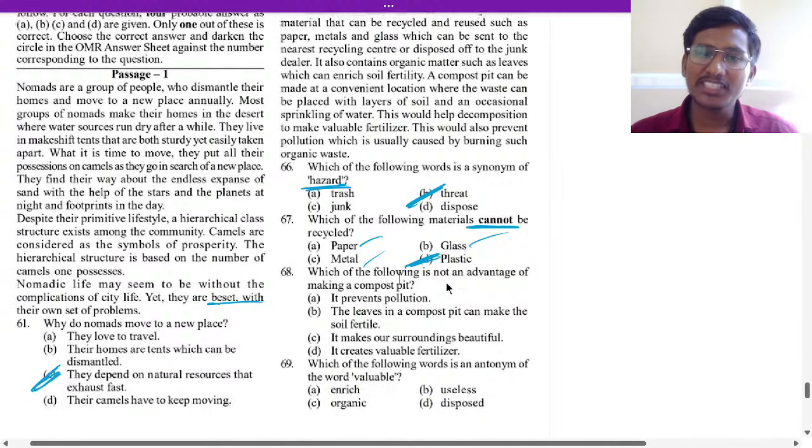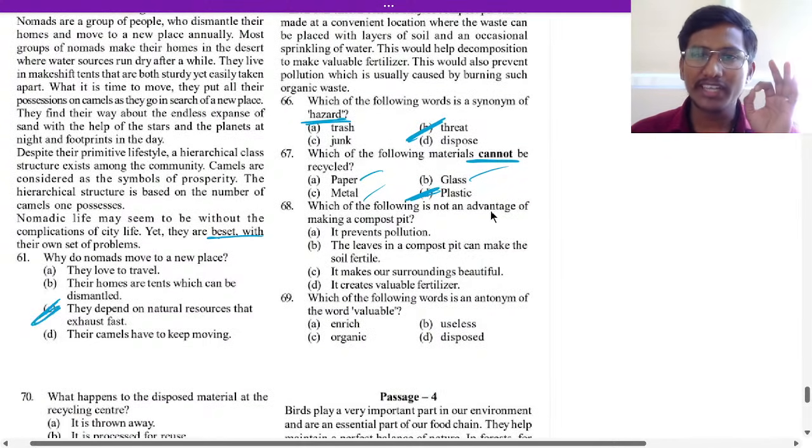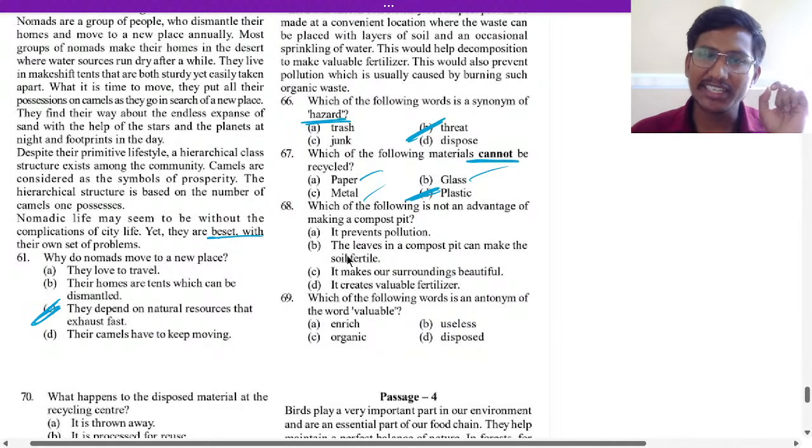Okay, now 68, which of the following is not an advantage of making a compost pit? It prevents pollution. Yes, correct. The leaves in the compost pit can make the soil fertile. Yes, that will be manure. It makes our surrounding beautiful. Yes, it creates valuable fertilizer. Yes, that is correct. Okay, so 68 C.